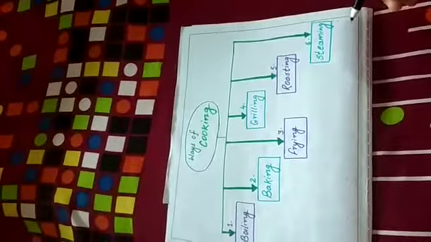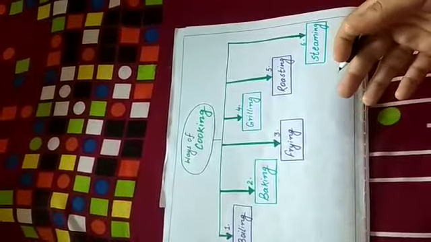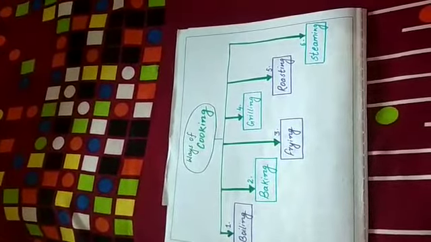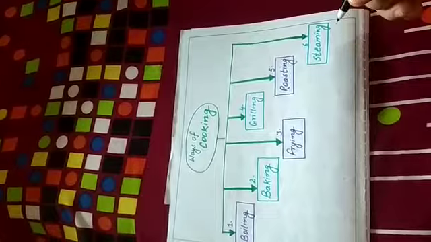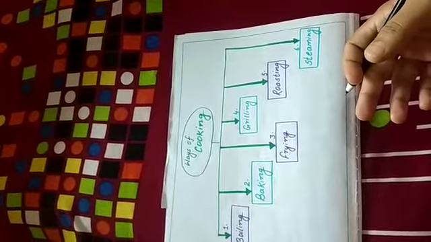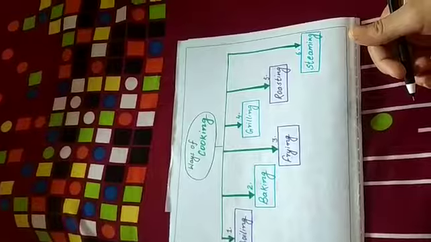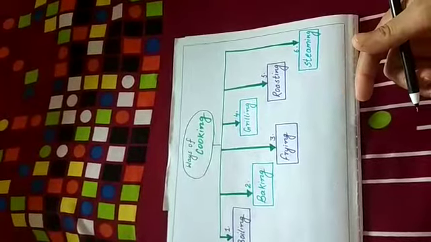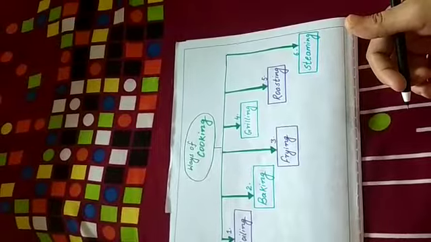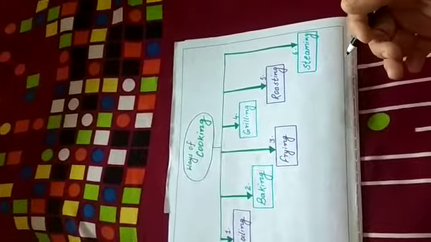Means what are the different ways or methods to cook food before eating. As the food we eat in our daily life, some foods we can eat in a raw form. Okay, raw means kacha. So some foods that we eat in a raw form are some vegetables, for example carrots, tomatoes, peas, and some dry fruits that we eat in a raw form. No need to be cooked.